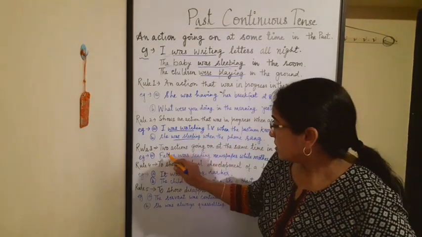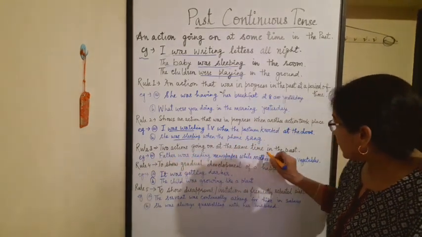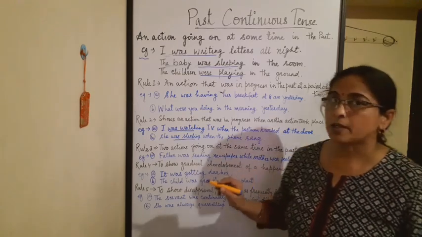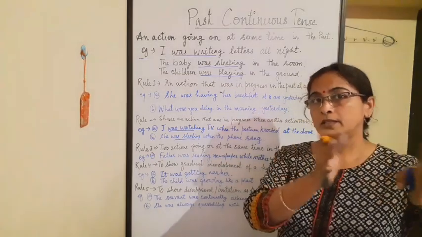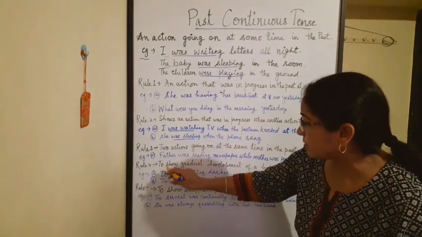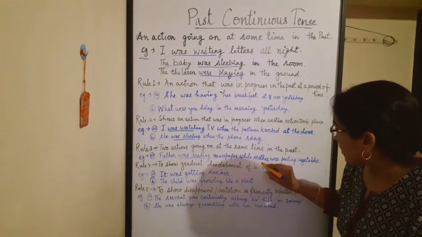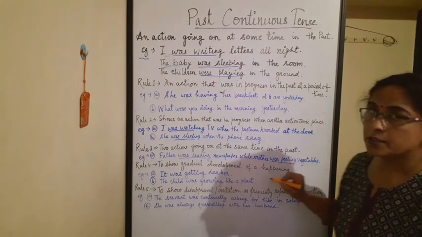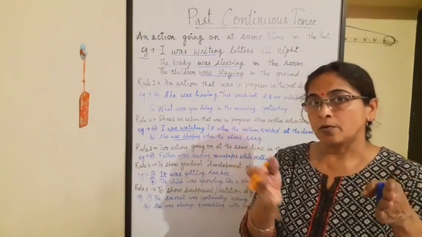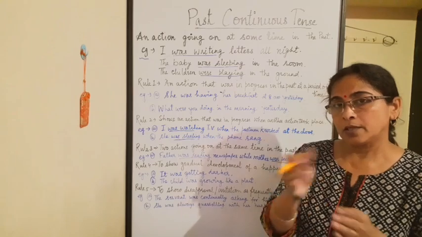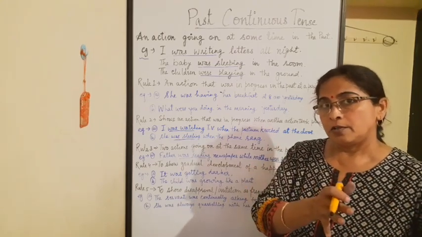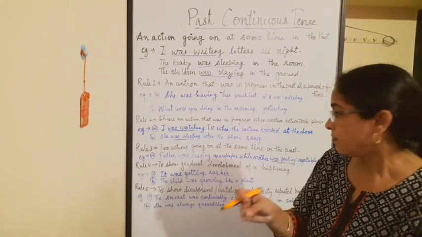Now rule number 3, two actions going on at the same time in the past, means two actions simultaneously taking place. That is, for example, father was reading newspaper while mother was peeling vegetables. Means two actions are going on. Father was reading newspaper and mother was peeling vegetables.